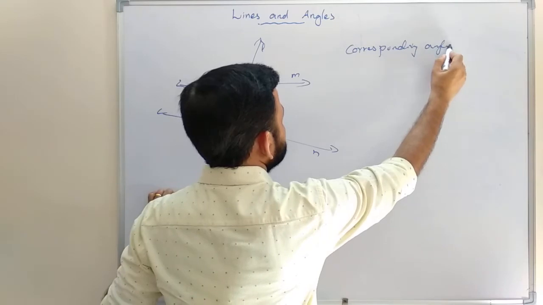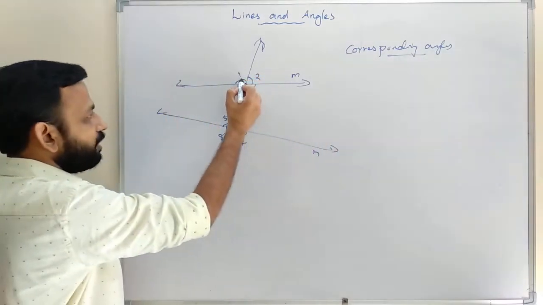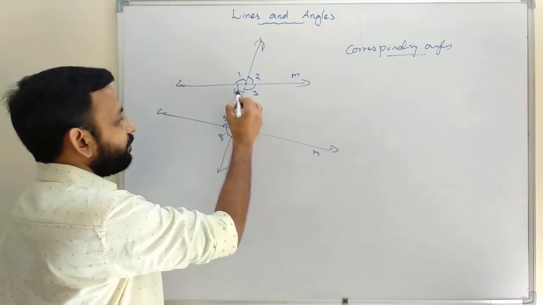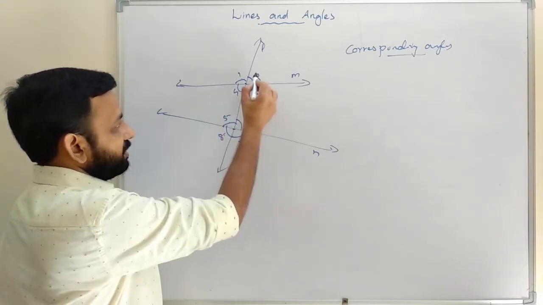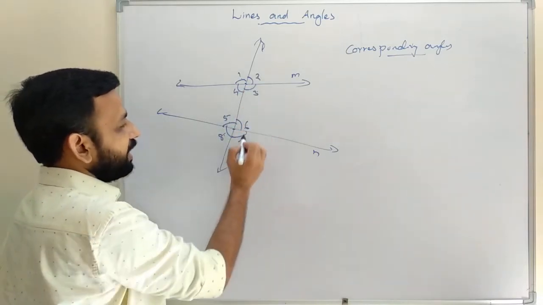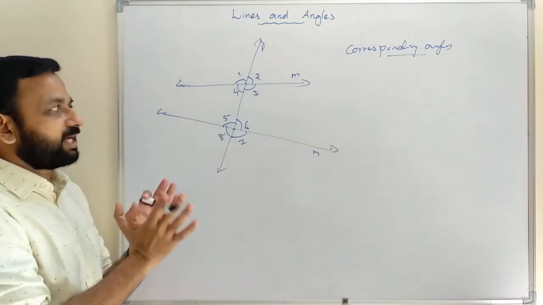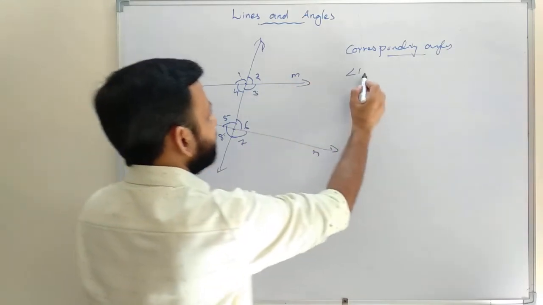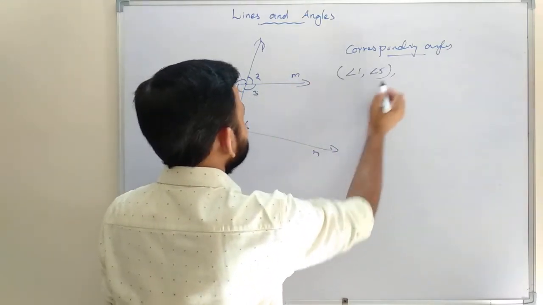Corresponding angles. So here angle 1 and angle 5 are corresponding angles. 4 and 8, 2 and 6, 3 and 7. So these are the pairs of corresponding angles. Angle 1 and angle 5, that is the first pair.